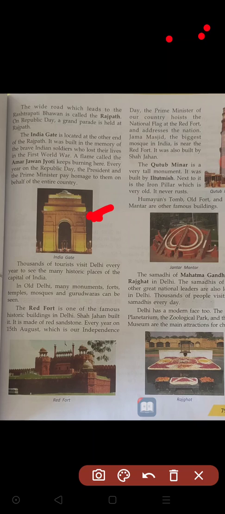Beside this, at Rajpath, we have a jyoti or lamp. It is called Amar Jawan Jyoti. Jawan is nothing but soldier.